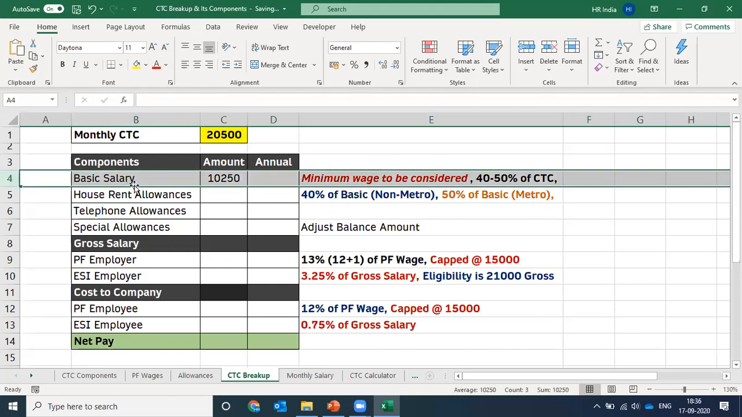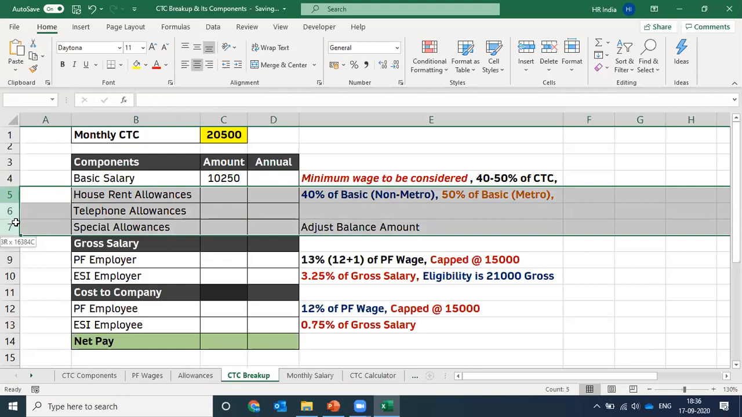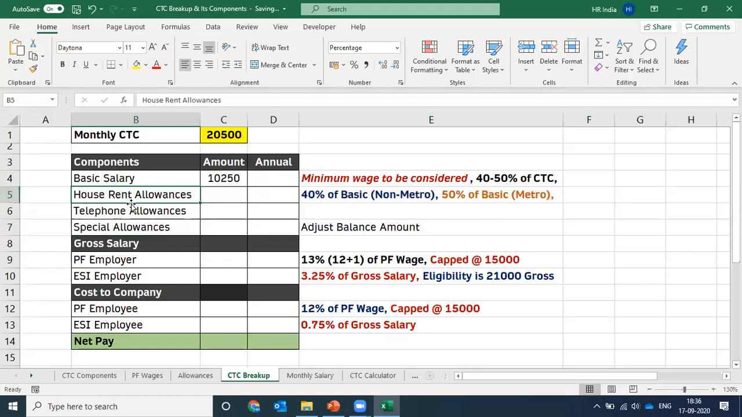Once you have calculated the basic salary of the employee, you need to calculate the allowances of the employee, if applicable. If you are giving allowances to that employee, you can calculate the other allowances. I have taken three allowances as an example here: the house rent allowance, telephone allowance, and the special allowance, right? How do we pick these allowances? Like I said, always check the tax applicability of these allowances, right?